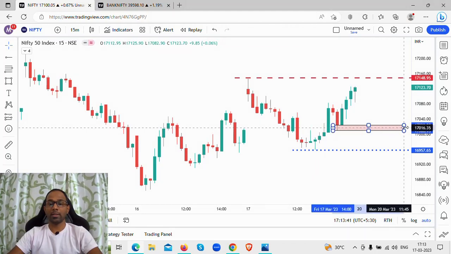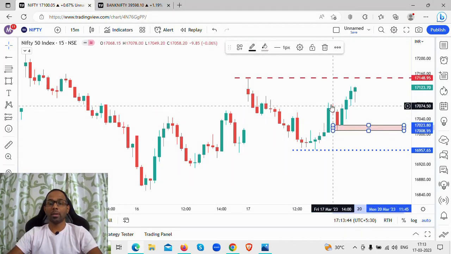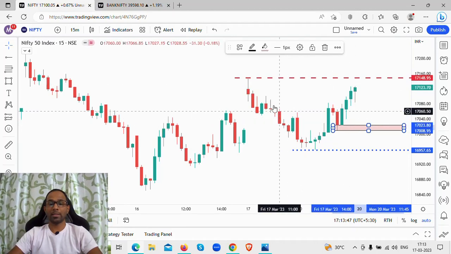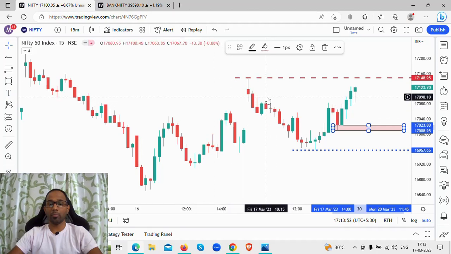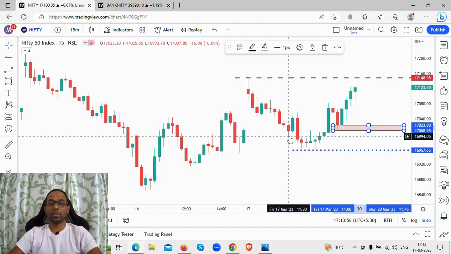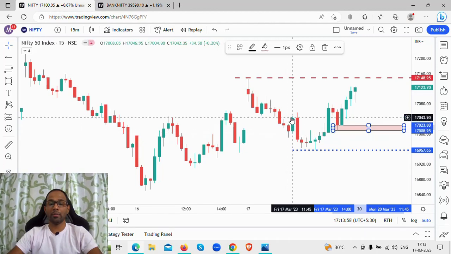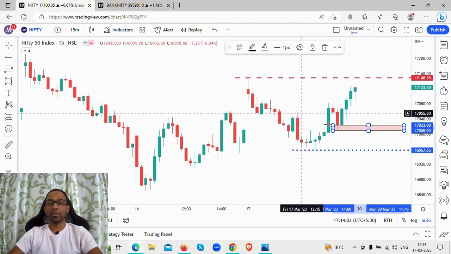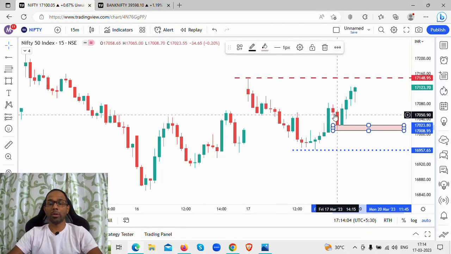Okay, now you can see the market went up, came back down and pushed higher. Now you see here this resistance. Now then the market came down from here, 17,100 level to 16,995 or 17,000 level. It made a push higher, but it did not sustain and it came back down. So this resistance was broken around this particular level.